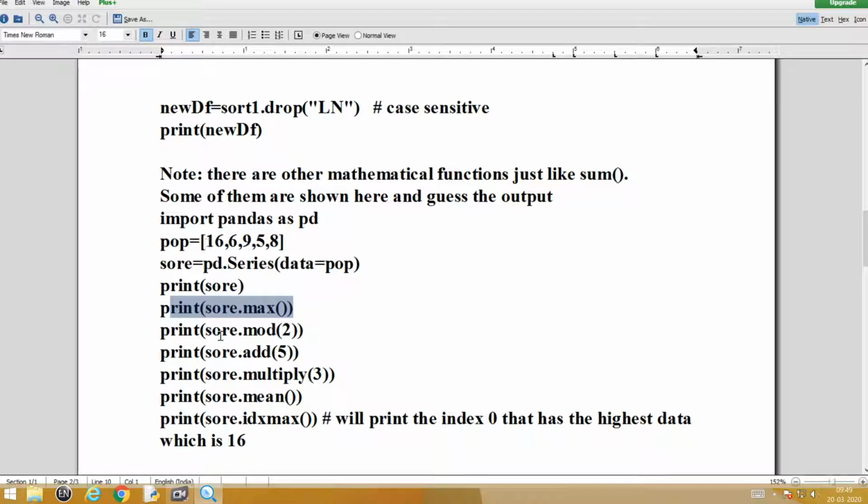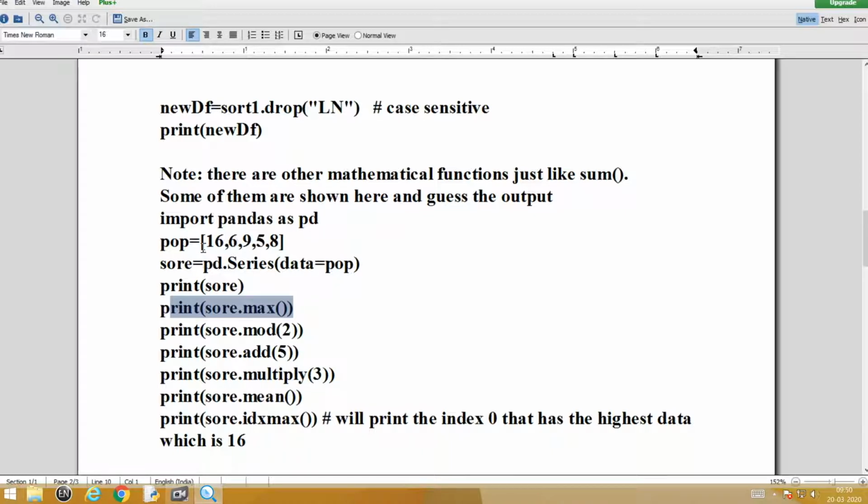Definitely 16. If I do SOR dot mod of 2, what is mod? Finding out the remainder. So if I do this, it will show the output or the answer of 16 by 2, 6 by 2, 9 by 2, 5 by 2 and 8 by 2 respectively. Add the entire elements, each element will be added with 5.